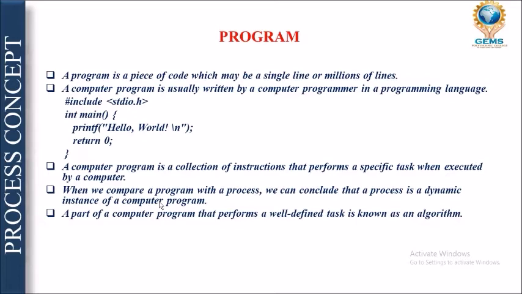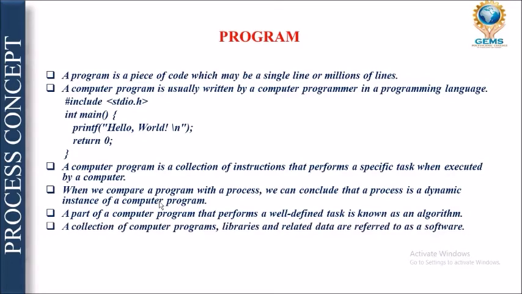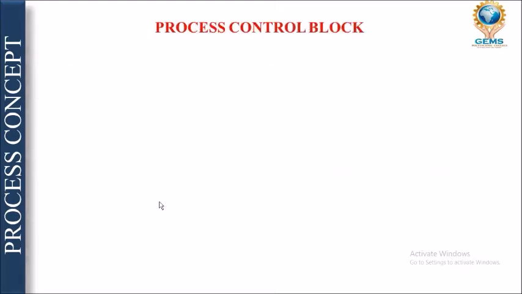What is an algorithm? Whatever task we have to perform, we should have exact, well defined planning. That is known as your algorithm. The collection of computer programs such as libraries and other related data refers to software, right? So if we are collecting these programs, they are known as your computer software.